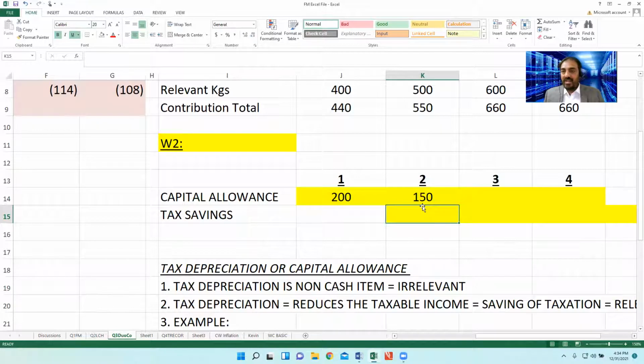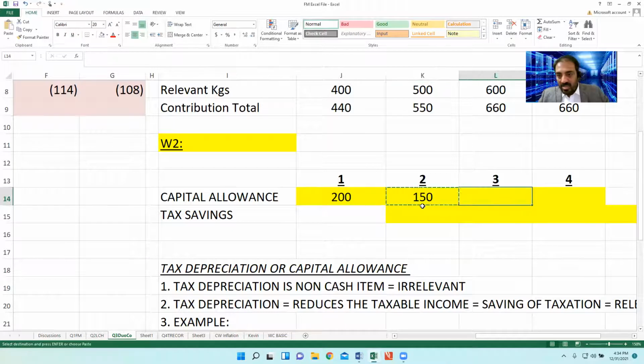If the reducing balance rate is 20%, you can apply 80%, just 200 multiplied by 80%. If the reducing balance rate is 30%, just take last year's capital allowance multiplied by 70%. For a 40% reducing balance, take last year's capital allowance multiplied by 60%. Remaining 100. Same case, done.